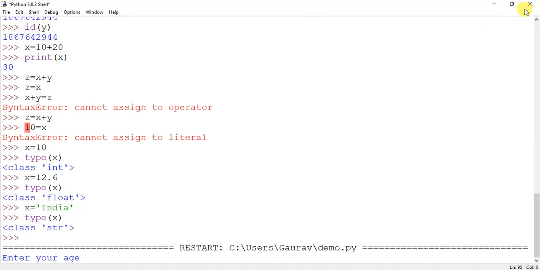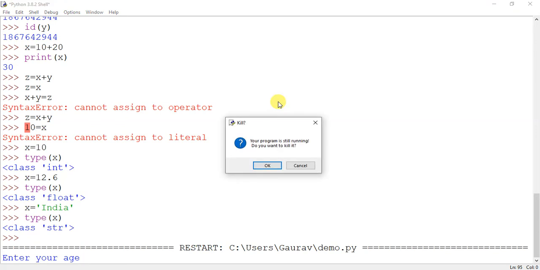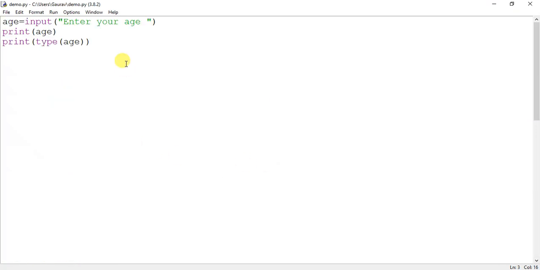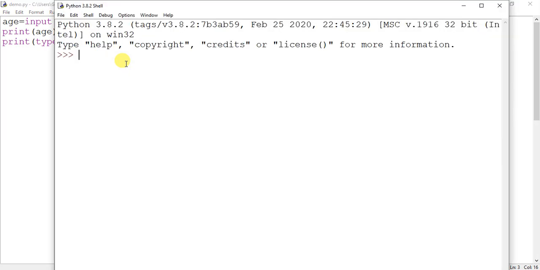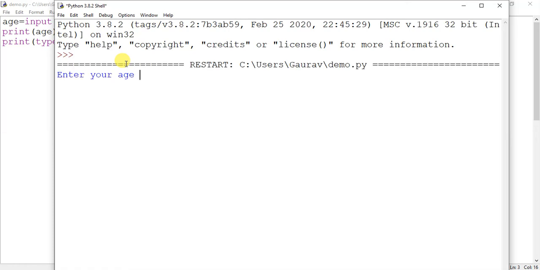Let us close this and open a new prompt. Let us run again by pressing F5, and it will ask me to enter age. Suppose I write 23, and when I press enter, you can see the value 23 has been accepted by the input function and stored in the variable age.